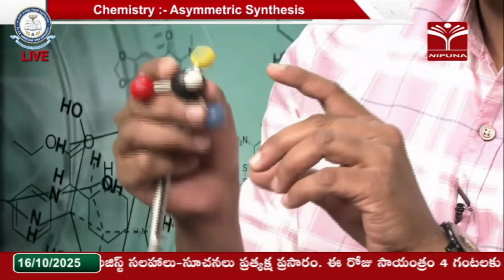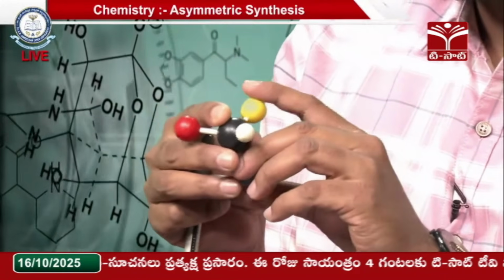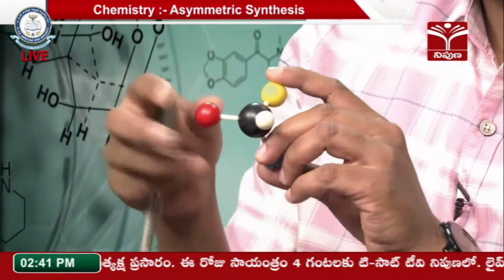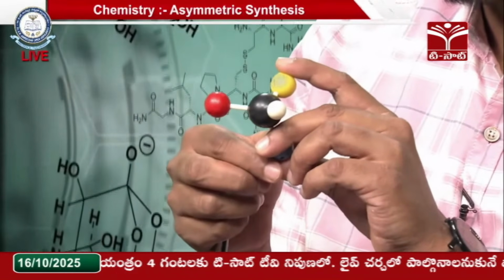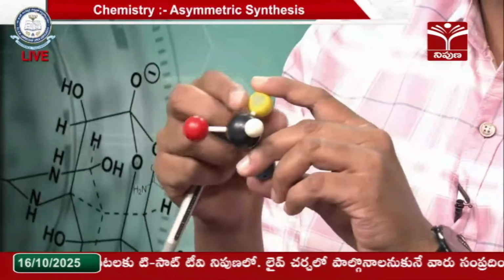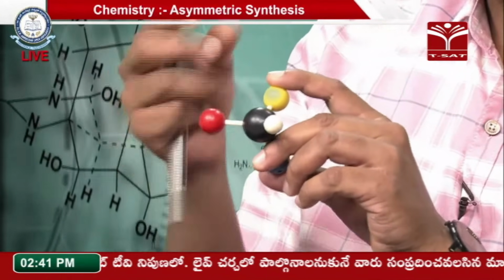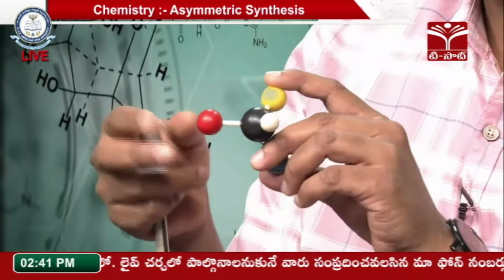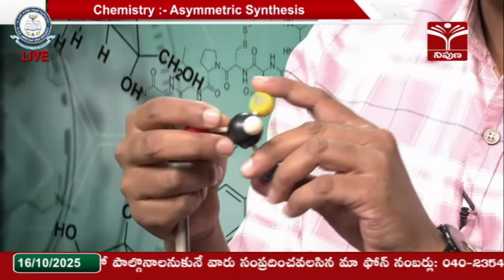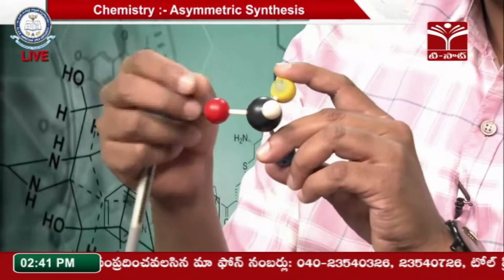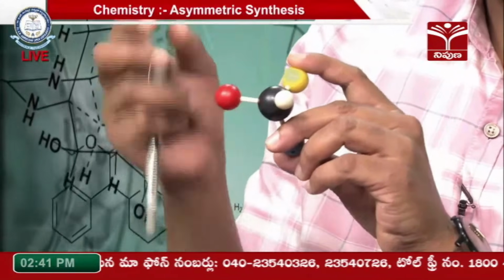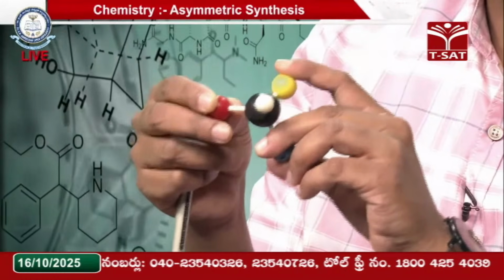So because of that, now we will give the nomenclature to this. Whenever we are giving the RS nomenclature, this is a methyl group, this is the COOH group. First you should give the priority to the OH group, after that the COOH group, after that methyl, after that hydrogen. So after replacing one of the hydrogen with a deuterium, if I am getting R, in such cases this hydrogen atom is called pro-R center.